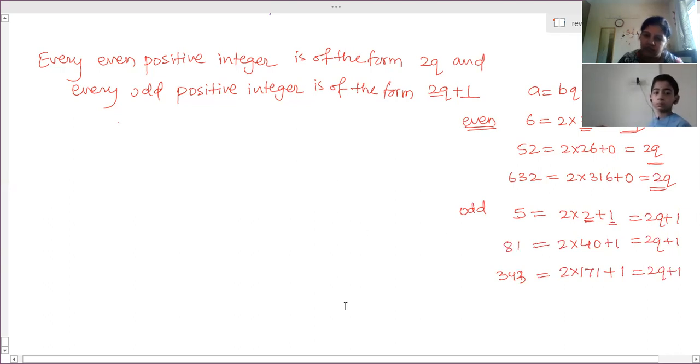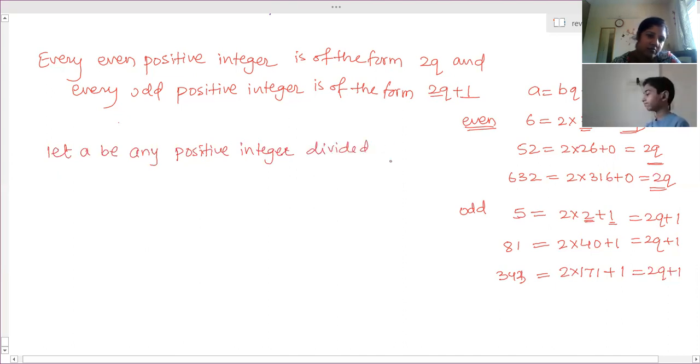How can we say that? By using Euclid's division lemma. We have to consider: let a be any positive integer divided by 2 gives quotient q and remainder r.